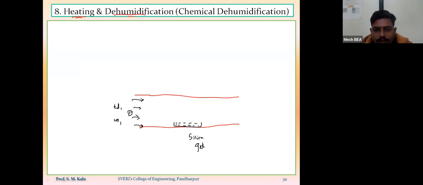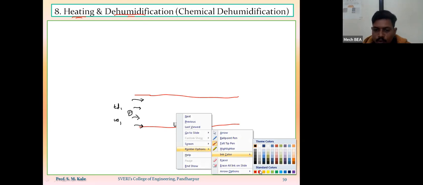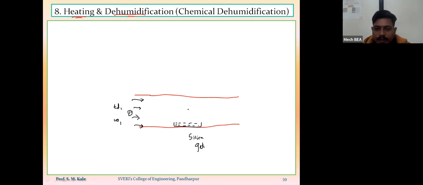Likewise, silica gel has the ability to absorb moisture particles. Whenever outside air passes over this silica gel, the silica gel will absorb the moisture particles present in the outside air.